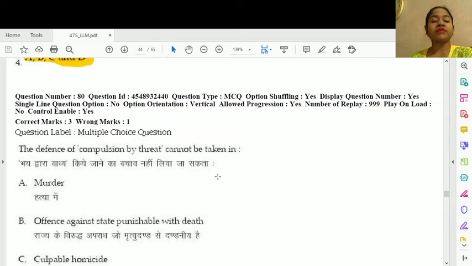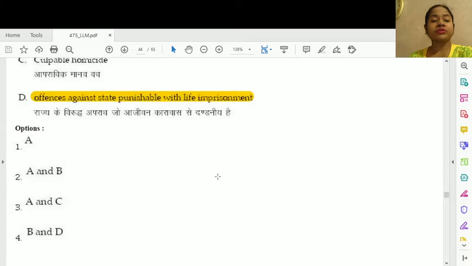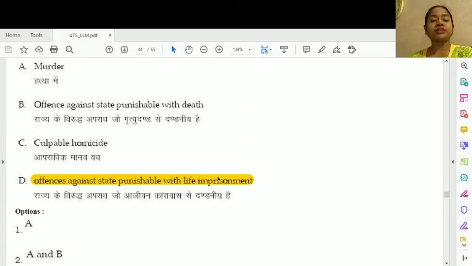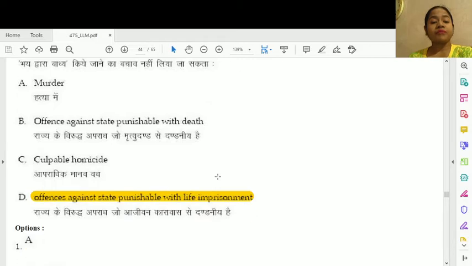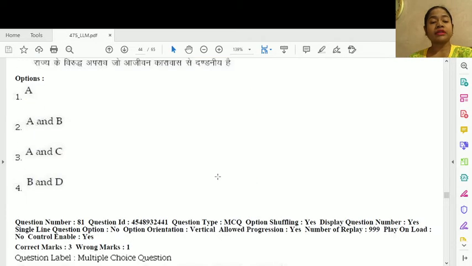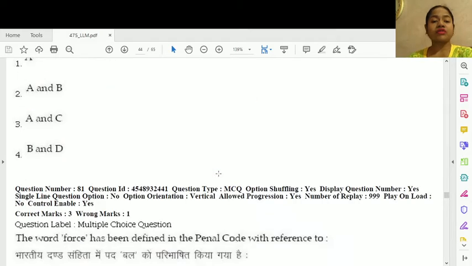Question number 80. The defense of compulsion by threat cannot be taken in. So it cannot be taken in option number D, offence against state punishable with life imprisonment. But actually this question is not totally right, because it cannot be taken only in option D, but no option is there as such. So this is why I am taking this question as wrong.